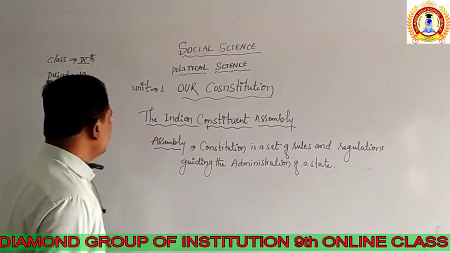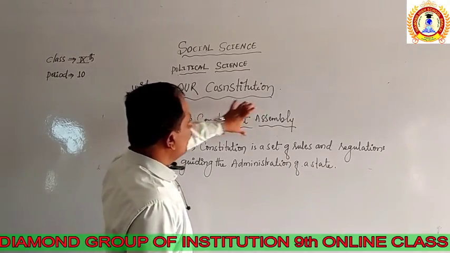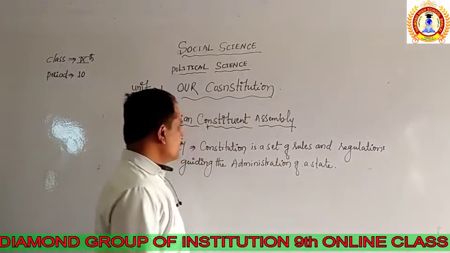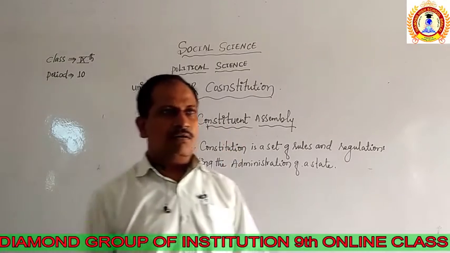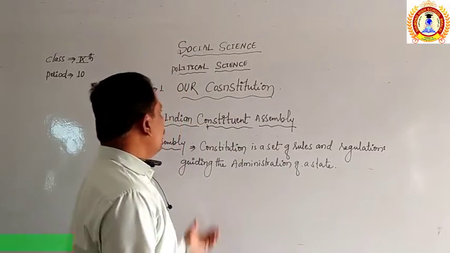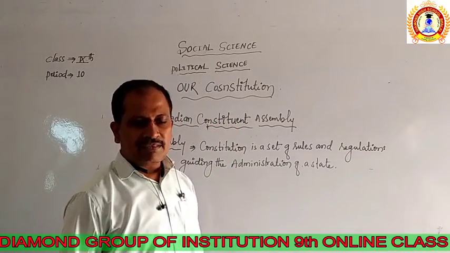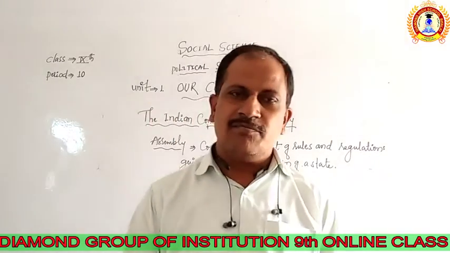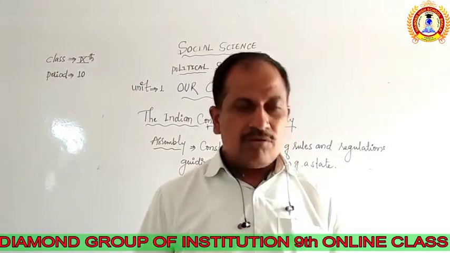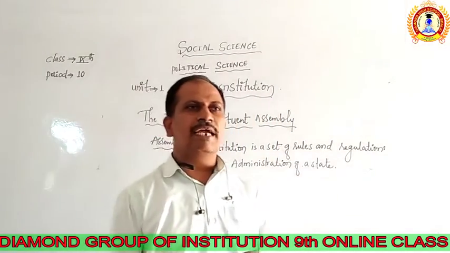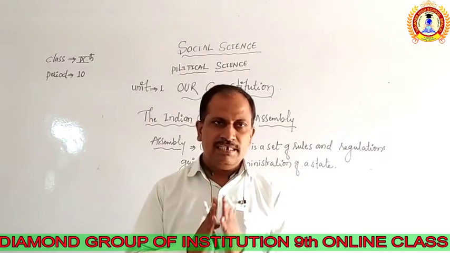So the second point is the Indian Constituent Assembly. The Constituent Assembly was held in India after the unity of the princely states, because it was the second challenging task for the Indian government. This assembly was made to frame the Constitution for India.